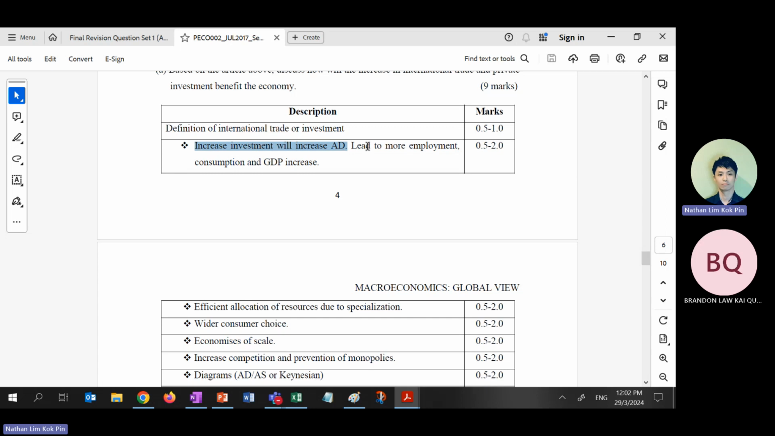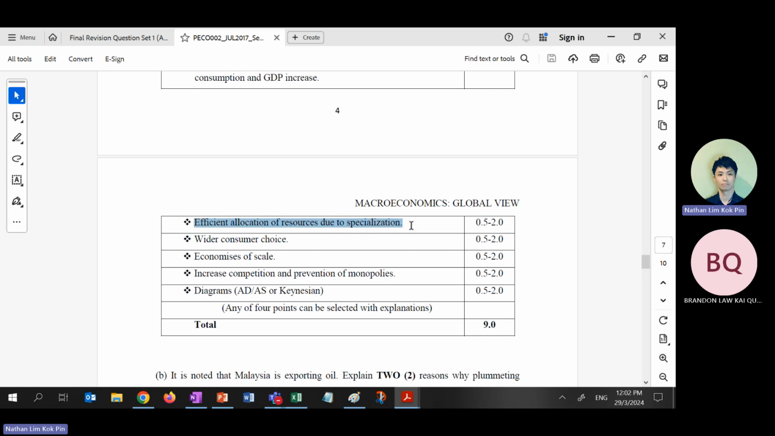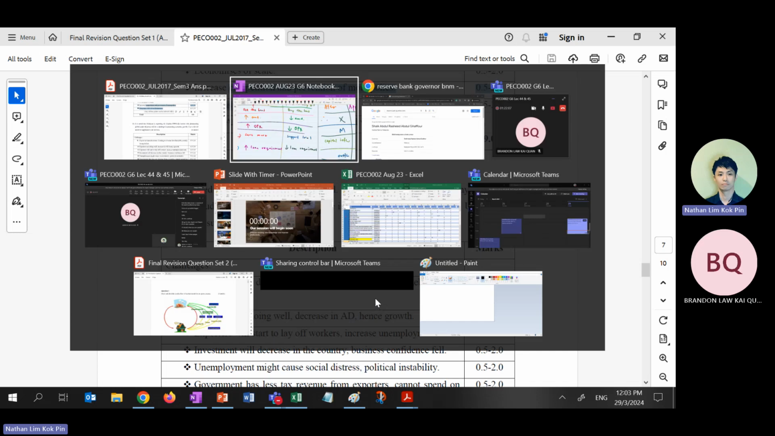Okay? And increased investment will lead to what? Okay? And private investment, right? Efficient allocation due to specialization, wider consumer choice, economies of scale, increased competition, prevent monopolies. Then you still need to use the diagram for Keynesian and ADS model to draw. Okay? International trade, impossible you go and draw money supply for me, ma. Impossible you go and draw tariffs and subsidies, ma. So you can only draw ADS and Keynesian model. Choose one to draw. Make sense? So I say Keynesian and ADS model will still be in your final. Right? Did I record? Okay.